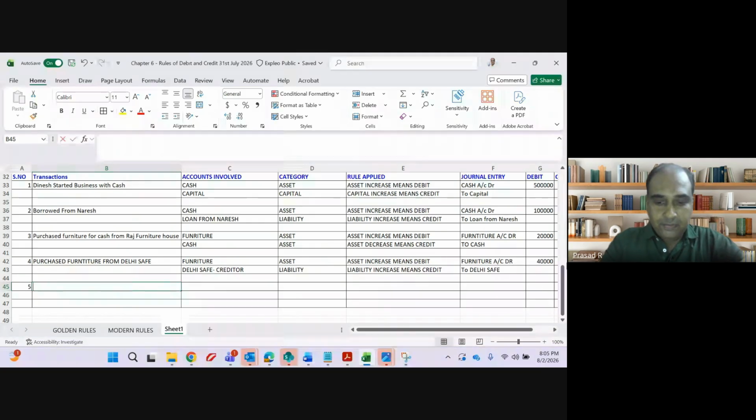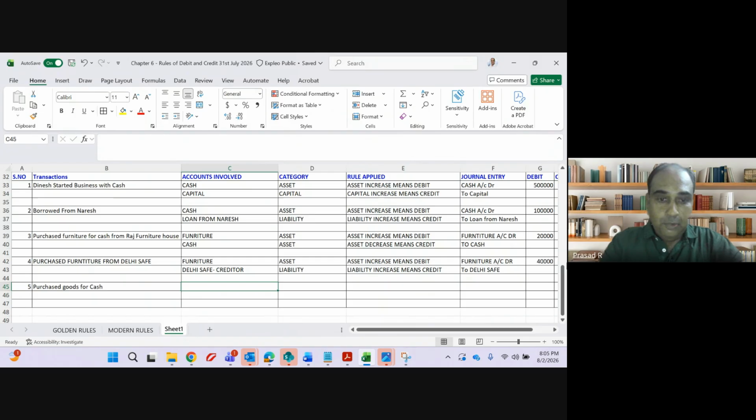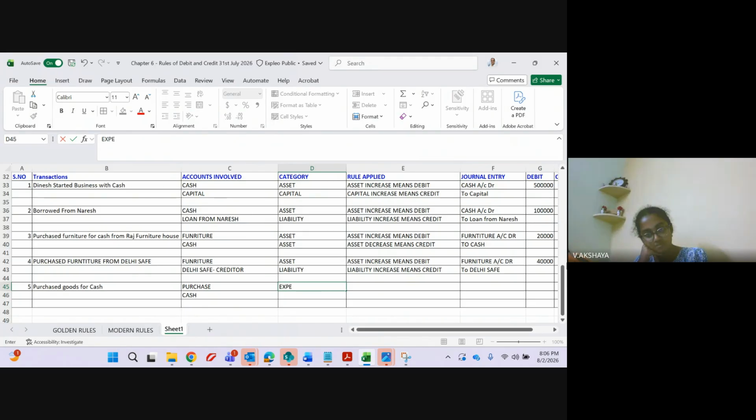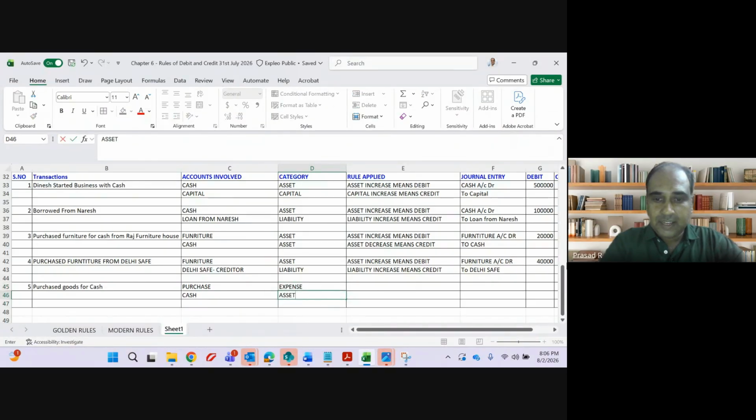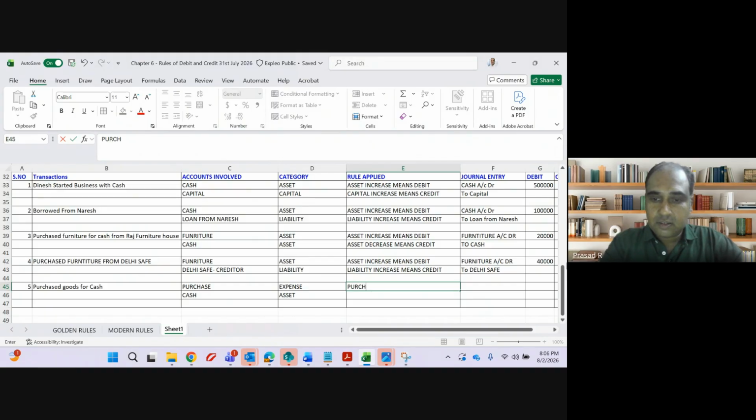Purchase goods for cash. The two accounts involved are purchase account and cash account. Purchase will come under which category, guys? Expense. Cash will come under asset. When I make a purchase, my expense is increasing or decreasing? Increasing. Expense increase means?